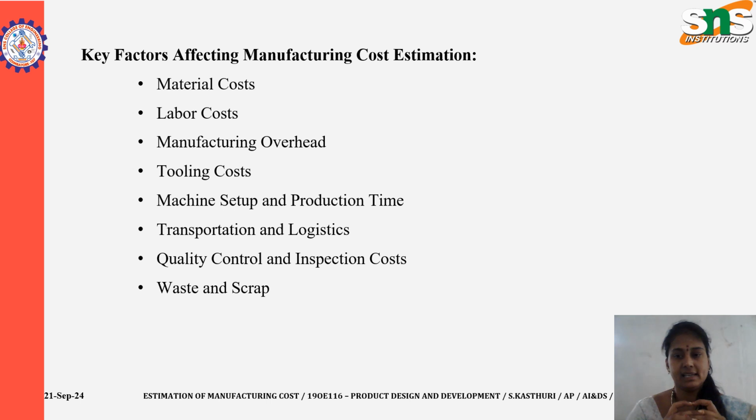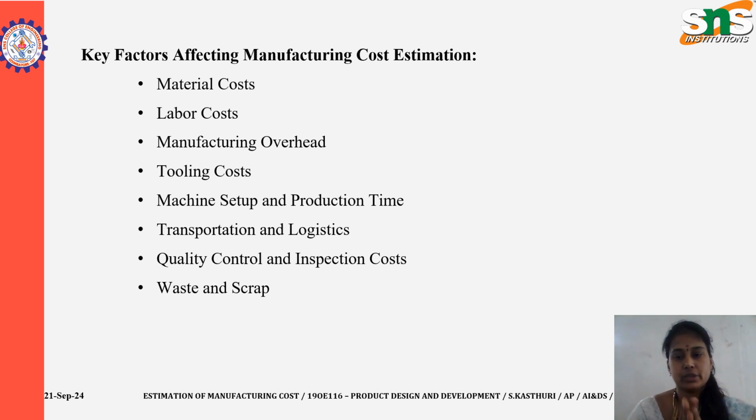The second one is the labor cost. Labor cost includes direct labor, workers directly involved in the product development, and supervisors, quality control, etc. The design's complexity, number of parts and assembly methods significantly impact the labor cost. The third one is the manufacturing overhead.